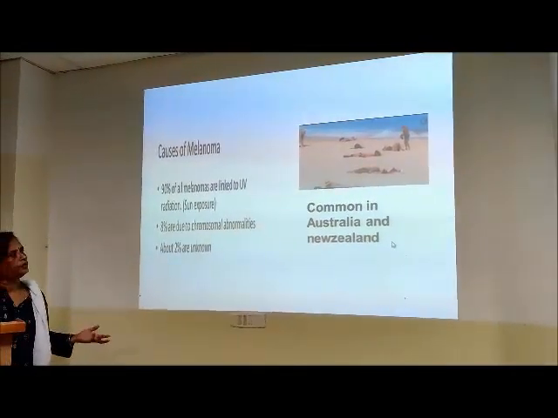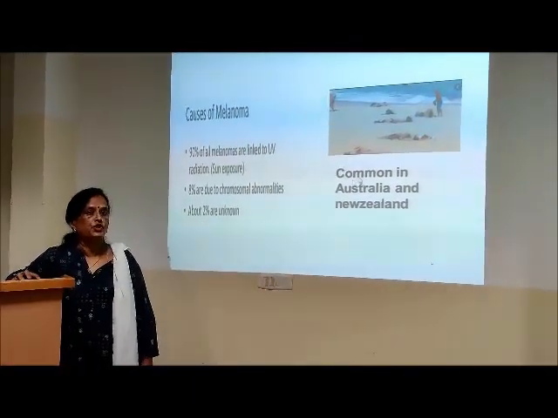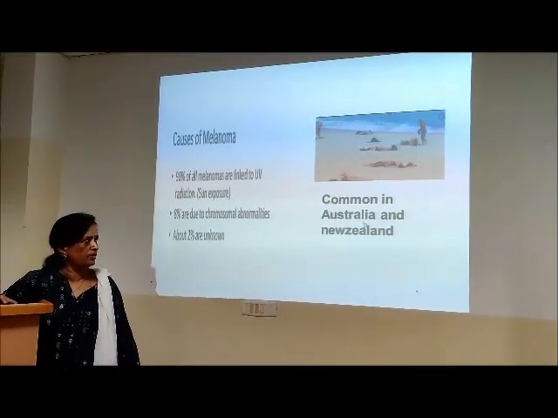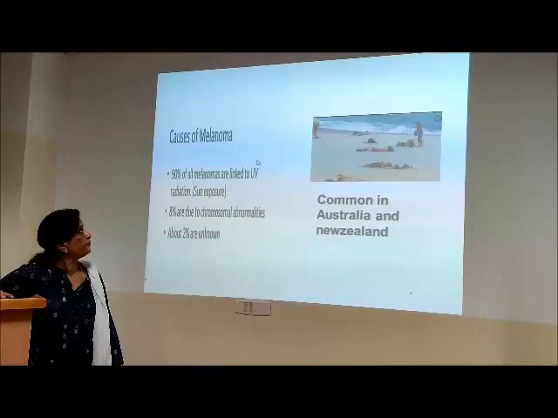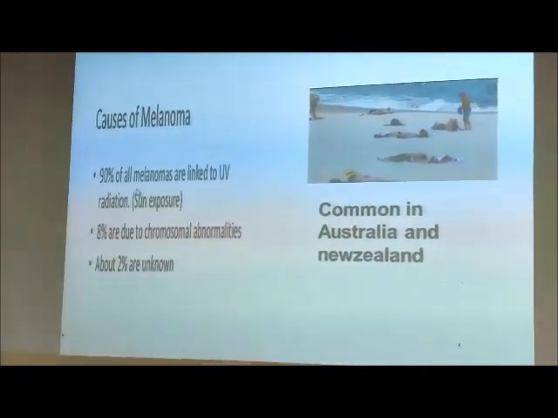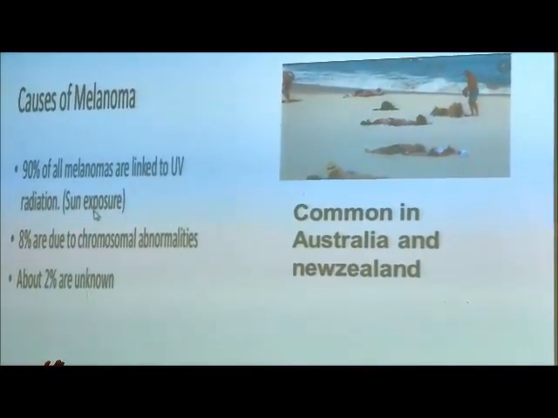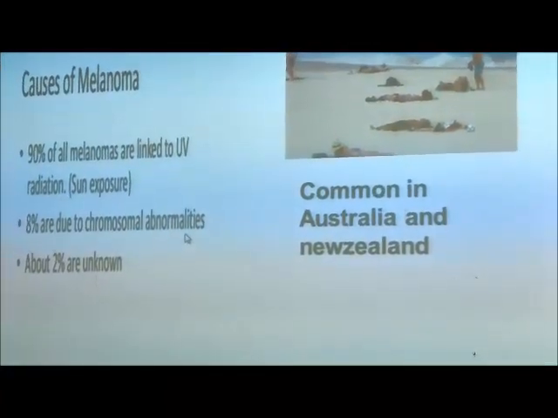Causes, this I told you: exposure to sun. People want to get tanned, fair individuals, white skin. So it is common in Australia and New Zealand. 90% of them are linked to sun exposure. Why sun exposure, and what happens? UV radiation. Then 8% are due to chromosomal abnormalities and 2% are unknown.